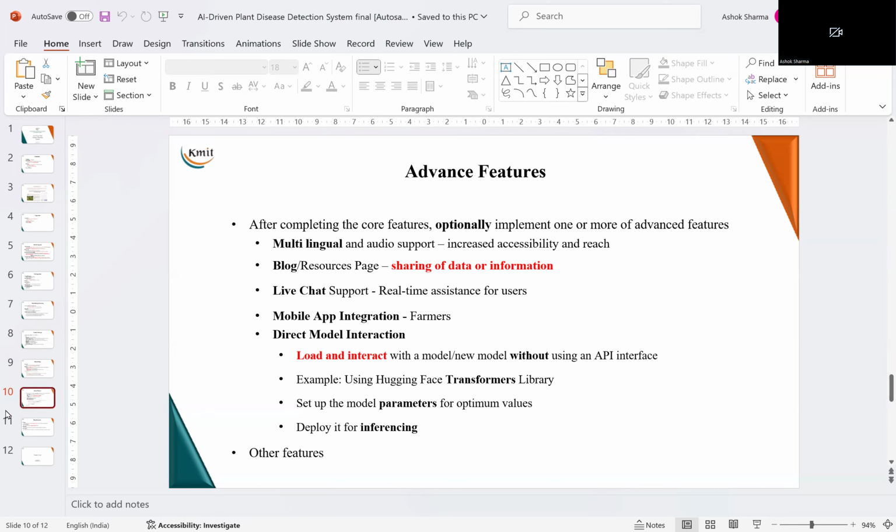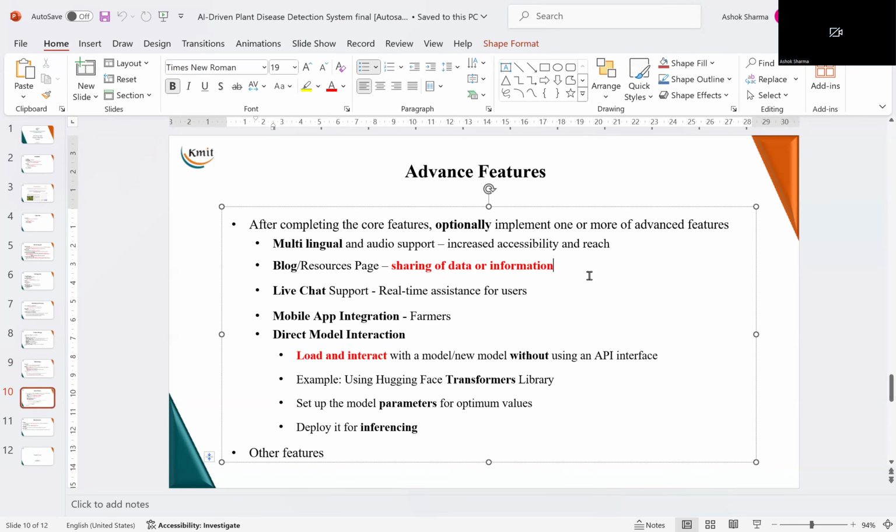Then we have a blog resource page that you can integrate with this website for sharing of information, live chat for real-time sharing of information, and mobile app integration that will help the farmers, because farmers using mobiles, they can do the diagnostics themselves. So in that way, it will benefit the farmers directly if you build a mobile app for this project.